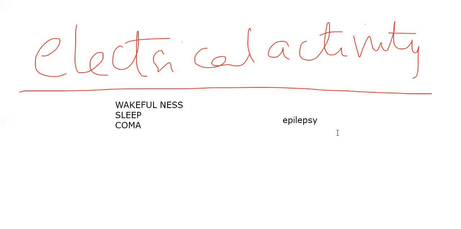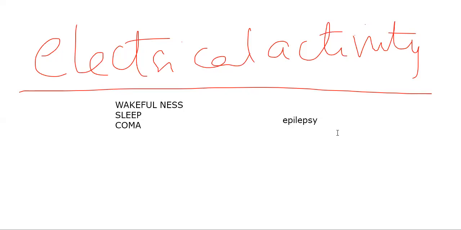Nothing is recorded, which means we can understand that brain death has happened. Coma is a little different from brain death. In a coma the brain may still be active, but in some cases coma leads to brain death. In those cases we don't record any activity of the brain.